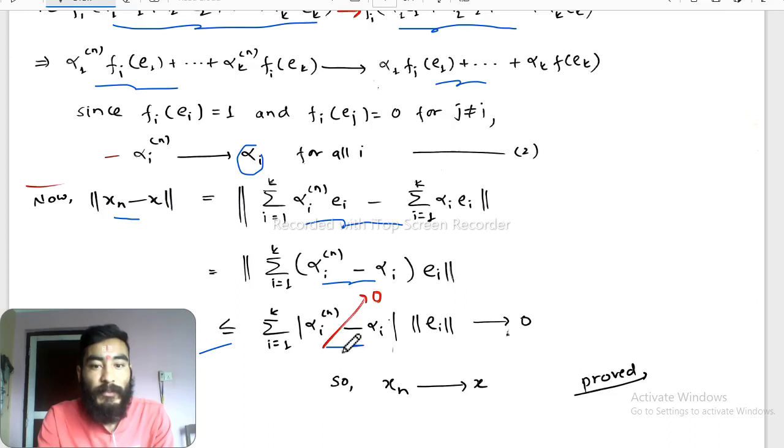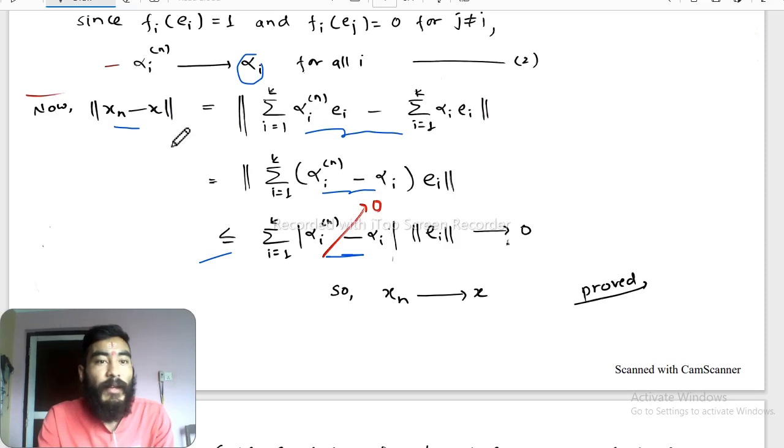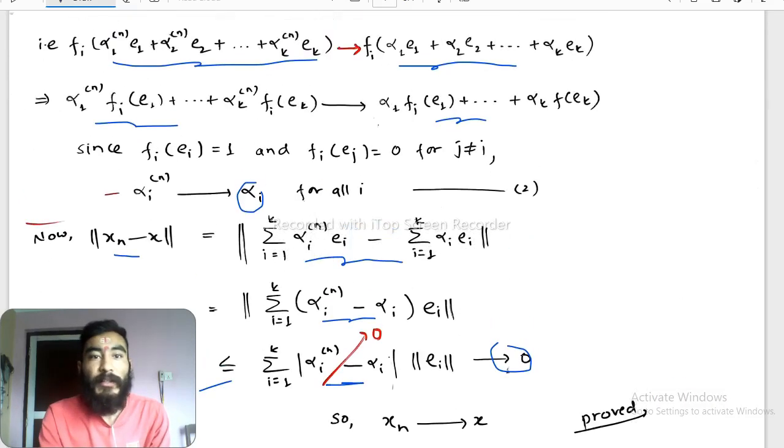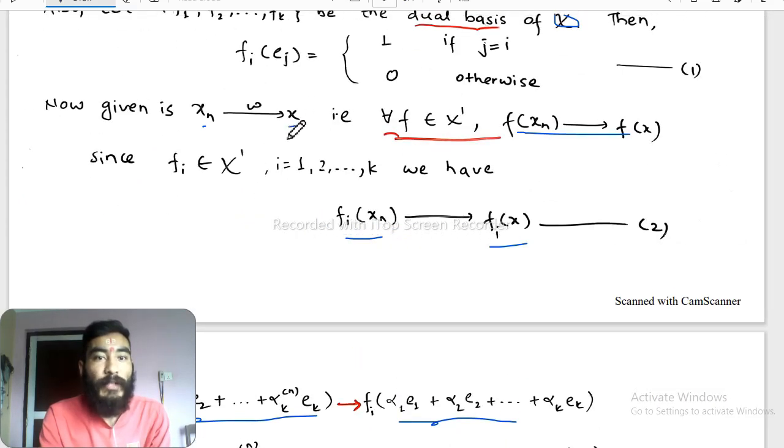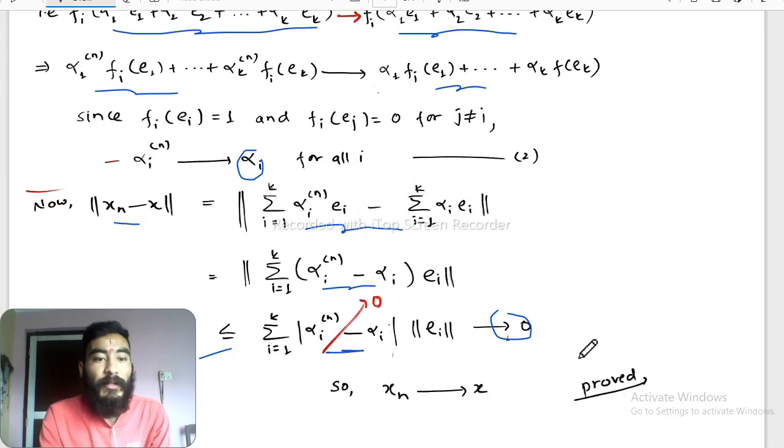So this term converges to 0, and hence the norm of xn minus x converges to 0, and this implies xn converges to x, which means xn converges strongly to x. So given that xn converges to x weakly in a finite dimensional normed space, we showed that xn converges to x strongly, and this proves our theorem. Thank you.